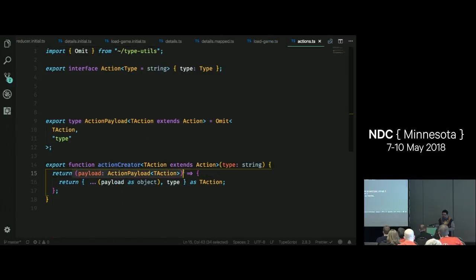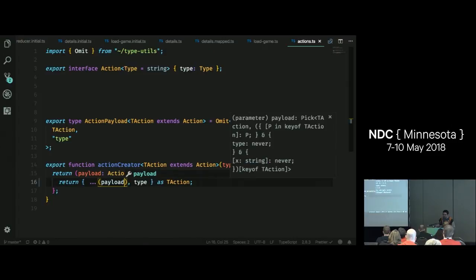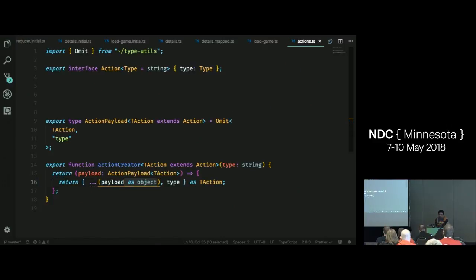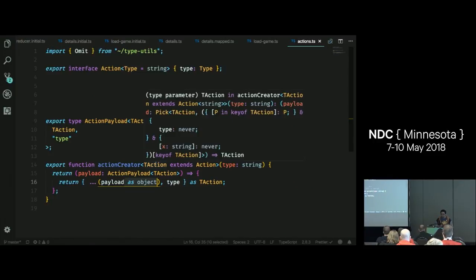So here's my function that takes my payload. I am casting it as object because if I didn't do that, TypeScript's going to complain because payload has that type property. So it's getting confused. I'm just going to tell TypeScript, no worries, bud. Treat it as just a regular plain object. Spread the properties. And then pass in the type that I'm giving it. Type, type, type, type. And force it to be a T action. It's just telling TypeScript whatever gets returned from this function is a T action.